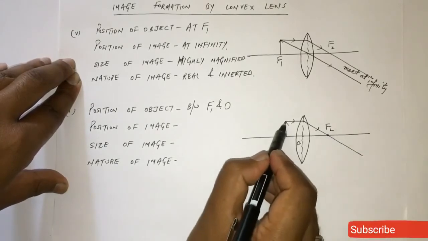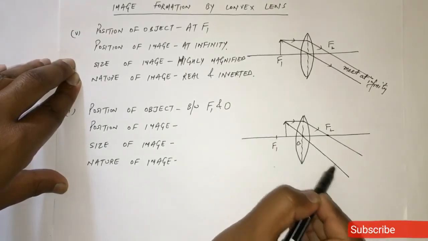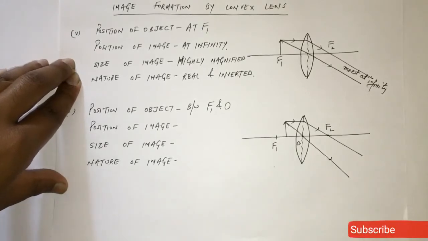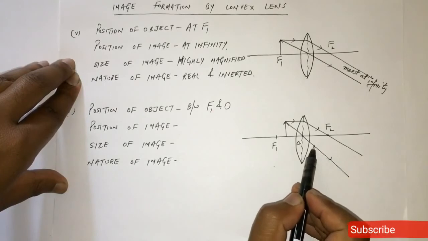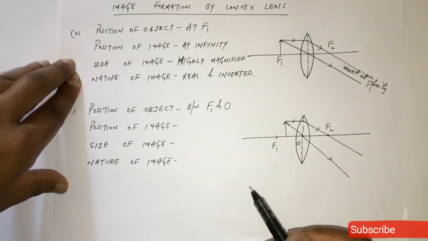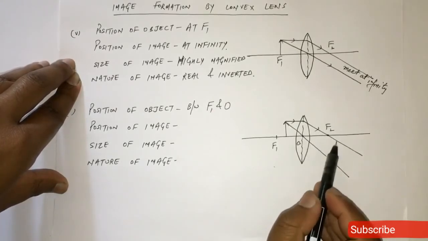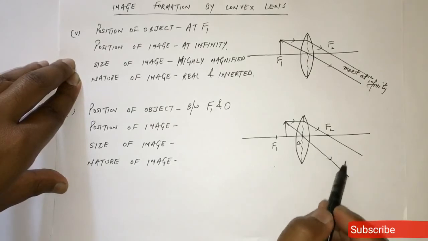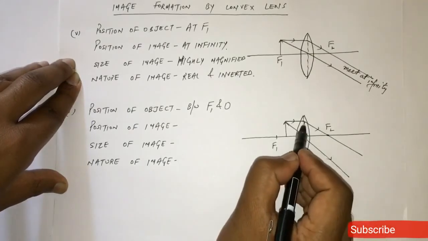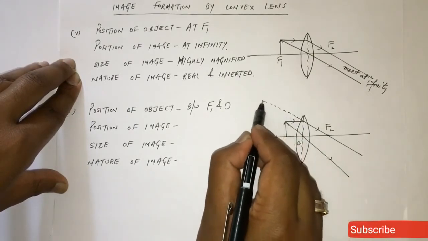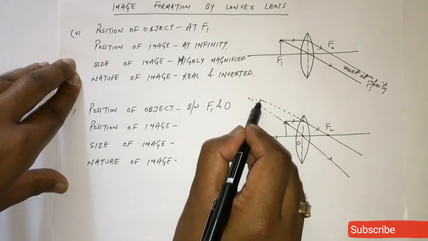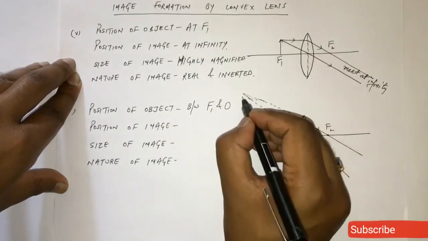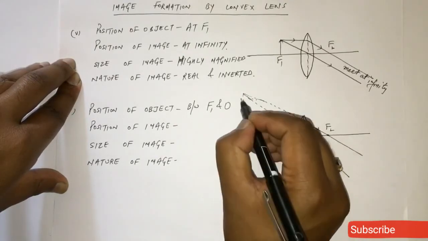Second, optical center and go further without any bending. Look, these two refracted rays are diverging. Fine, they are going far from each other, so they will not meet at this end. So we can extend these two light rays like this.